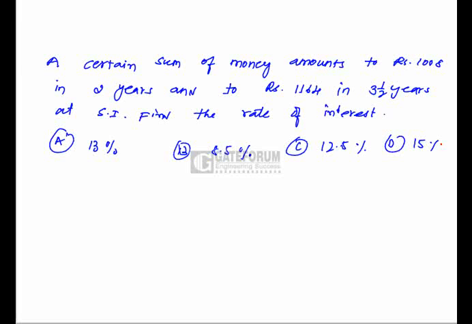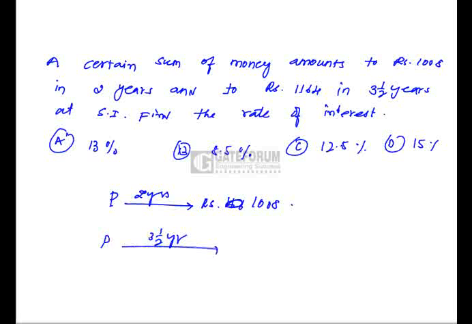A certain sum of money amounts to rupees 1008 in 2 years and to rupees 1164 in 3.5 years at simple interest. Now we have to find the rate of interest. So we don't know what is the principal here. Let the principal be some P. After 2 years, this principal has amounted to rupees 1008, and the same principal after 3.5 years has amounted to rupees 1164. Now we have to find the rate of interest. In order to find the rate of interest, first we have to find this principal.